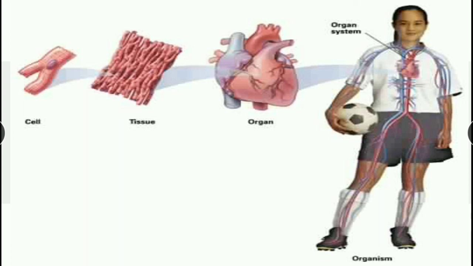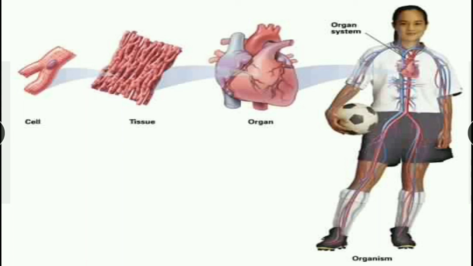Last year we learned about organ systems like the circulatory system, the digestive system, the excretory system. Those things we learned in the 7th standard. How do those systems work? An organ system consists of so many organs. For example, the digestive system is a group of organs. Mouth is an organ, stomach is an organ, small intestine, large intestine, they are all organs, no? They all combine to form an organ system.